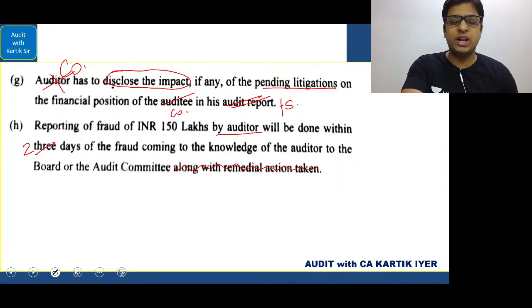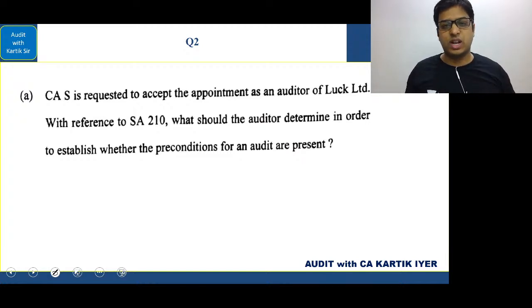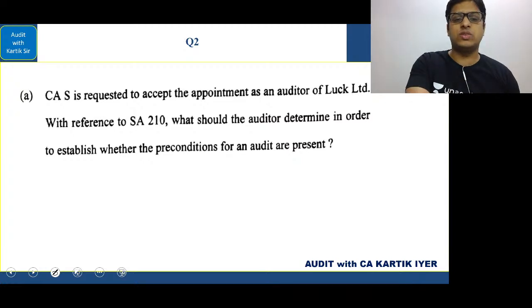Okay, let's go. Now we are going to the question-answer type of questions. Let's see this one by one. CA S is requested to accept the appointment as an auditor of Luck Limited. With reference to SA 210, what should the auditor determine in order to establish whether the preconditions for an audit are present? This student, is one of the favorite answers from chapter number 1, preconditions. Easy area.